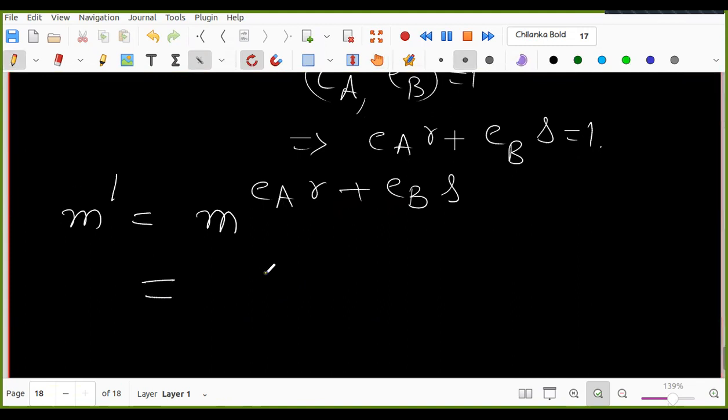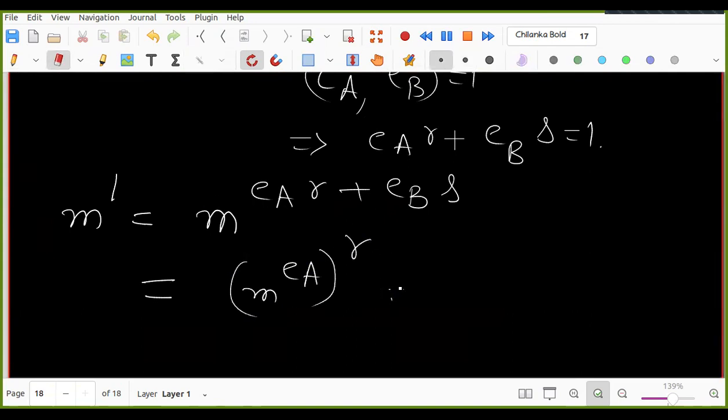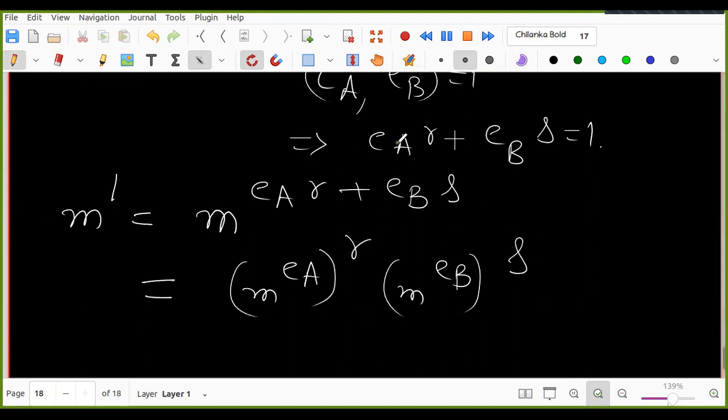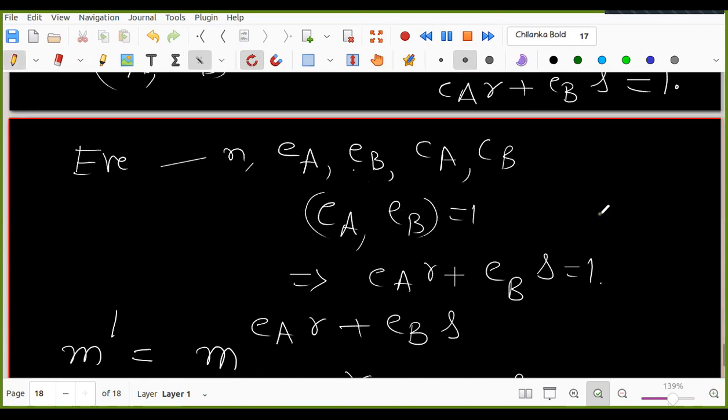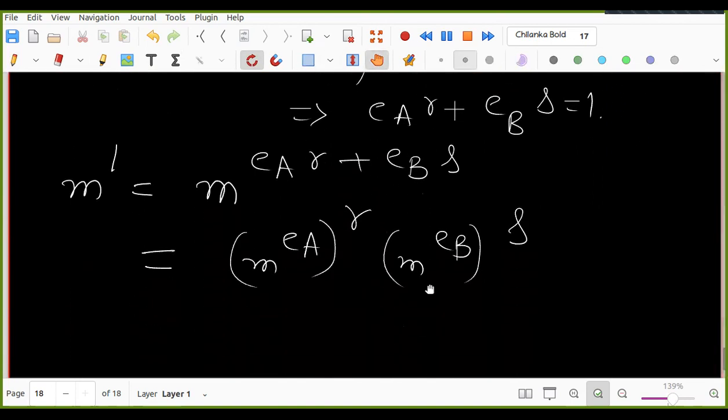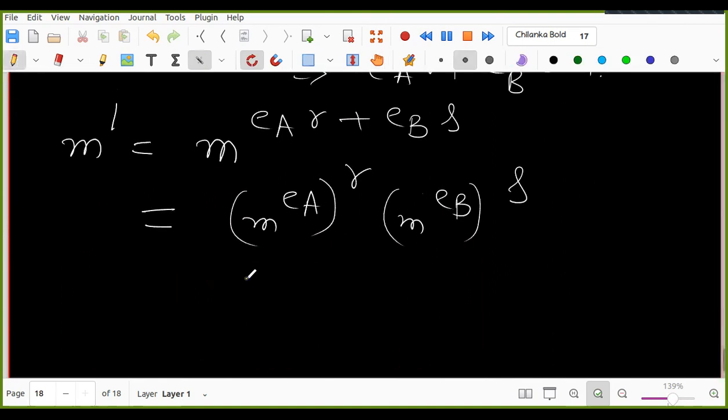So this is equal to M power EA R into M power EB S. Now see, from this she also knows R comma S, right? So what is she actually doing to get M now? Can somebody help me?